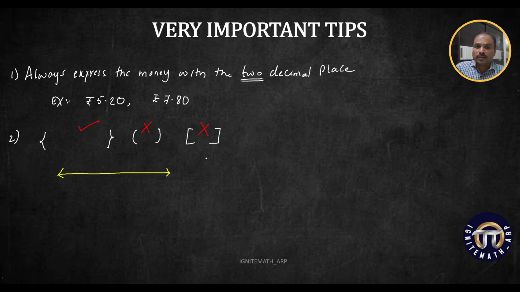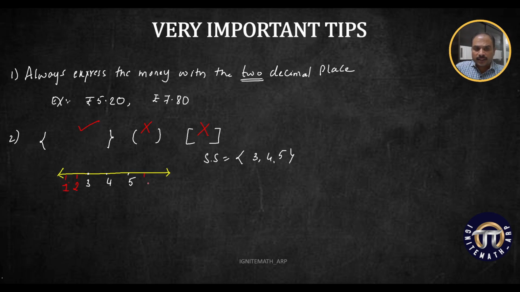Suppose the solution set is, for example, 3, 4, 5, and you are representing it over here: this is your 3, this is your 4 and 5. Always you are expected to write two extra numbers on either side of the solution set.